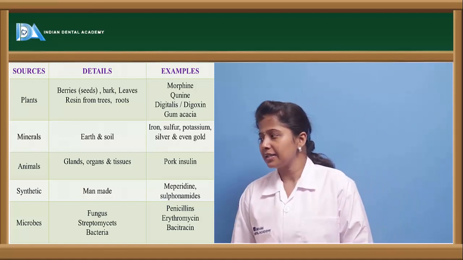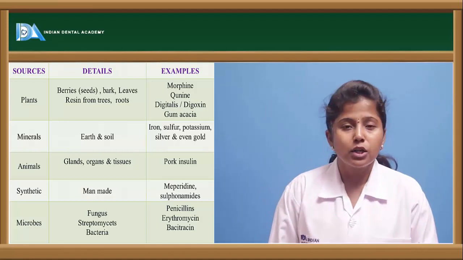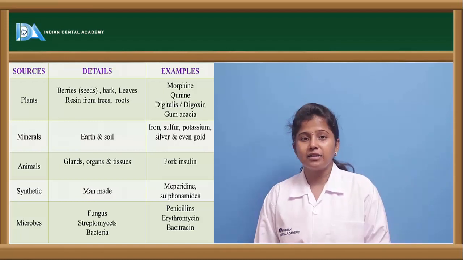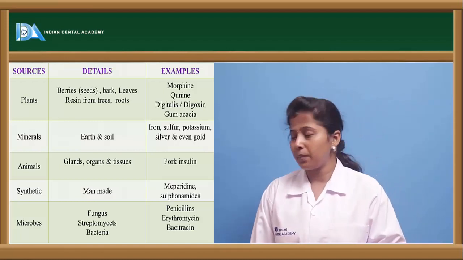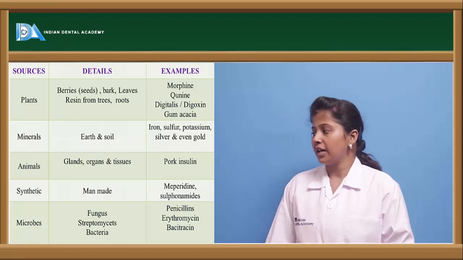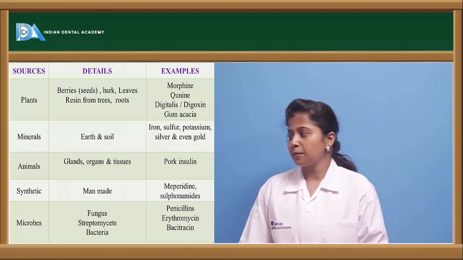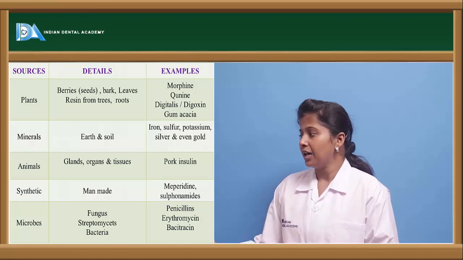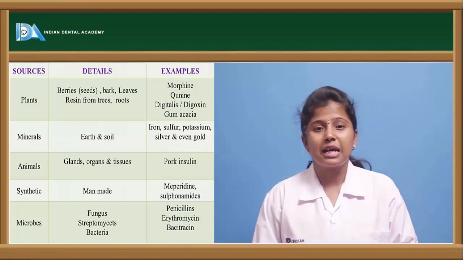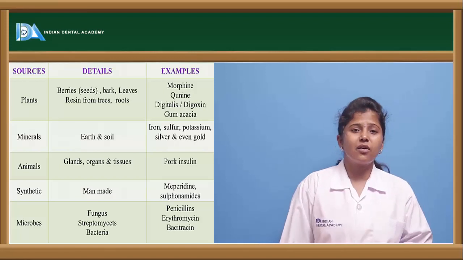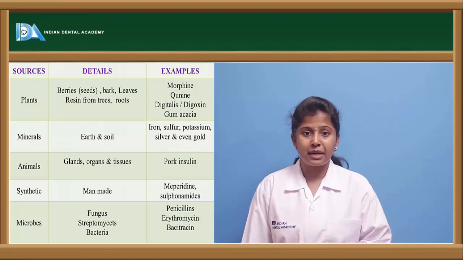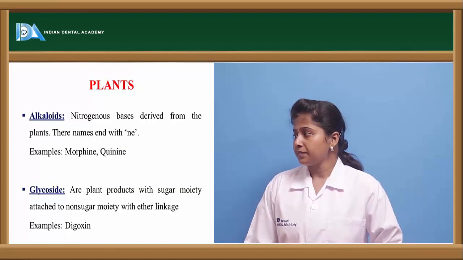The other source is microbes. So even from fungus, from virus, and even from bacteria, we are extracting the important compounds. For example, if we take the fungus substances and streptomyces and even bacteria, the antibiotics like penicillin, erythromycin, as well as bacitracin. So these are all which are obtained from the microorganism source.